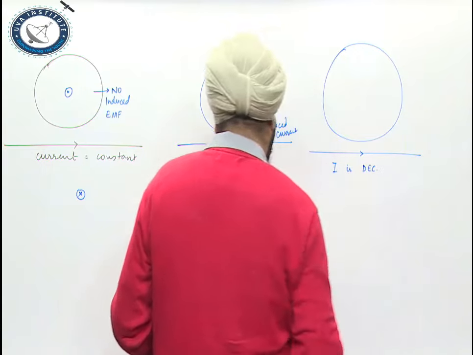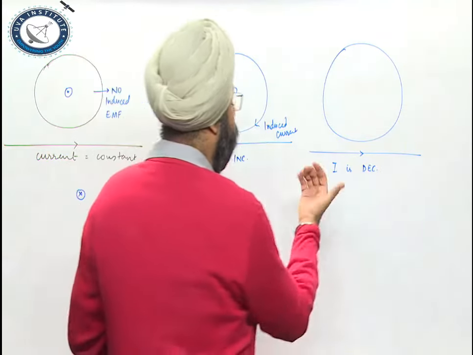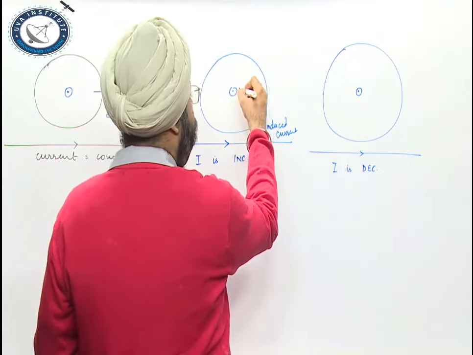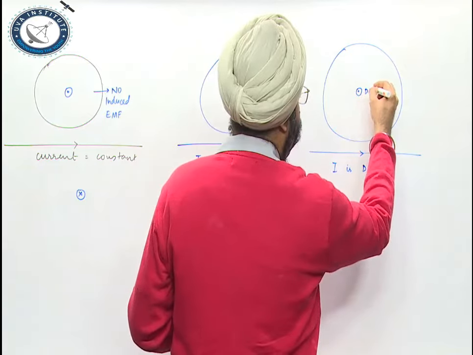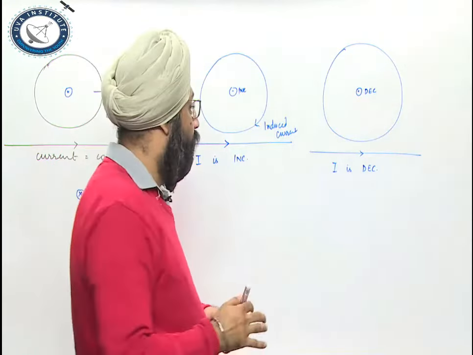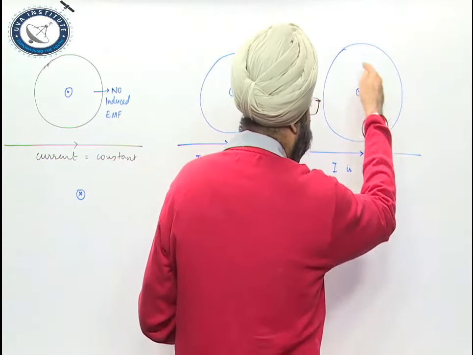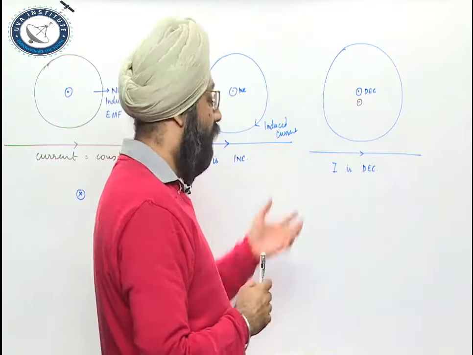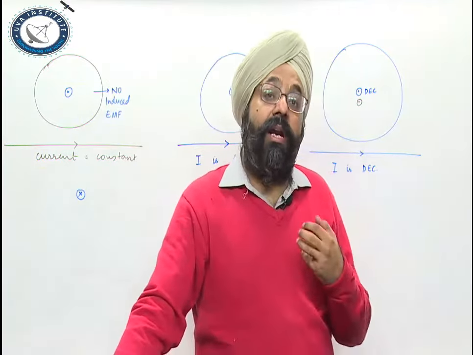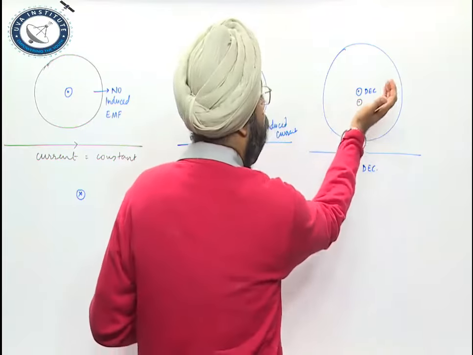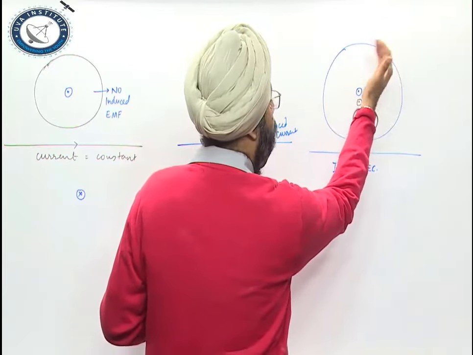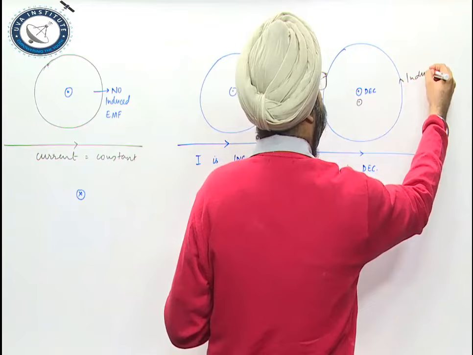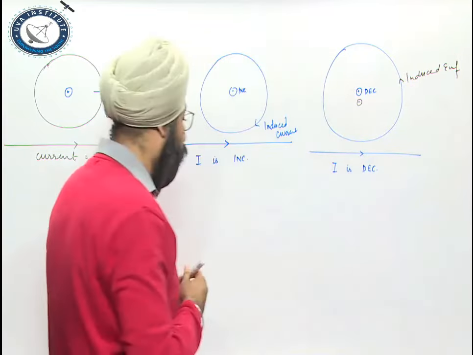Now, if my current is decreasing, again the flux linked, which was increasing in the previous case, is decreasing in this case. So as the current is decreasing, the induced flux will support this decreasing flux, so that it tries to compensate for it. So the flux is decreasing, and my induced EMF will be in the anti-clockwise direction. This is the direction of my induced EMF, and this is Lenz's law.